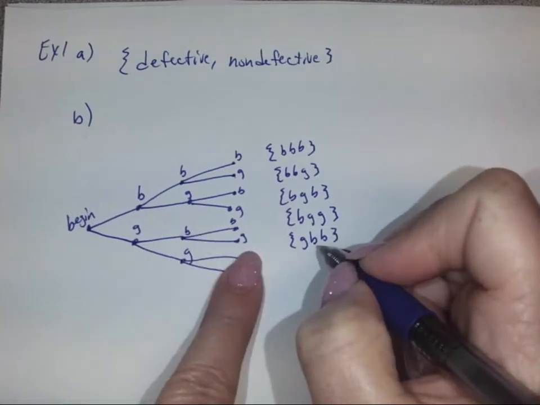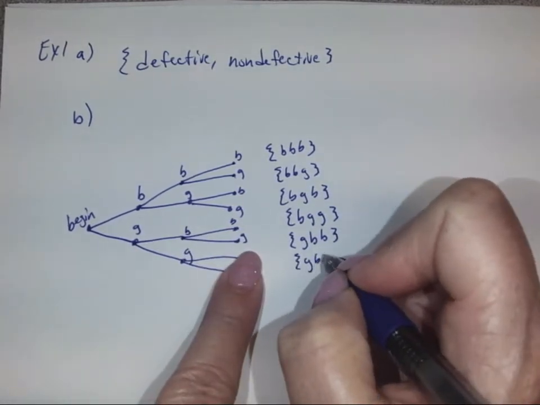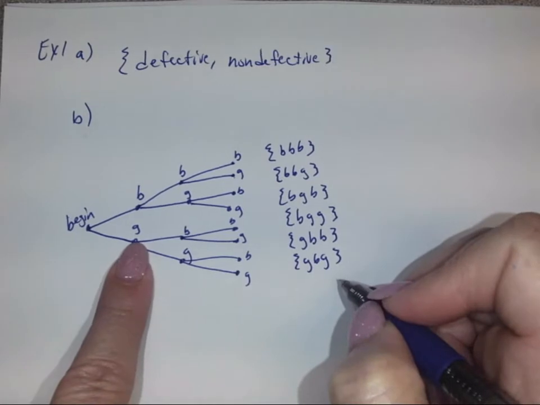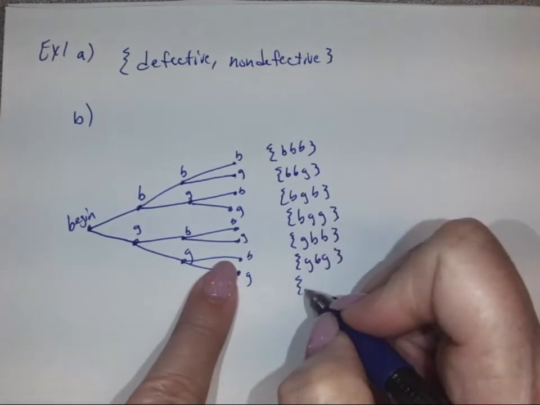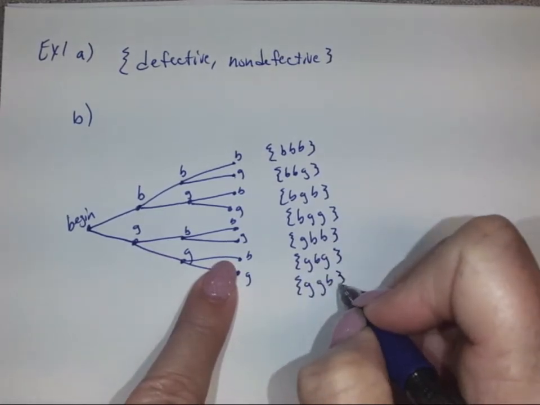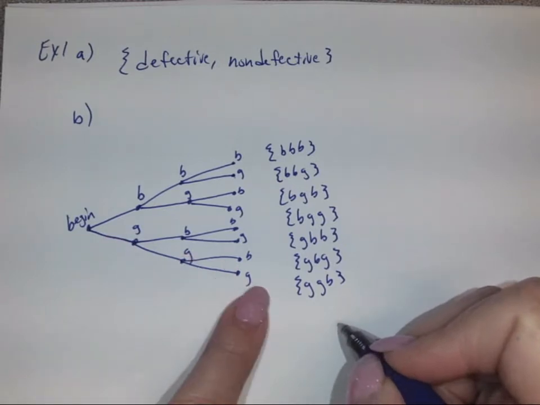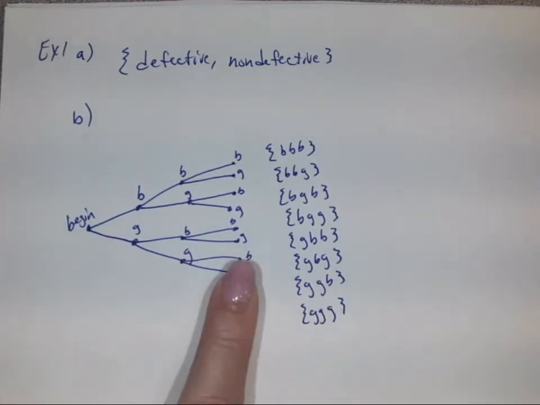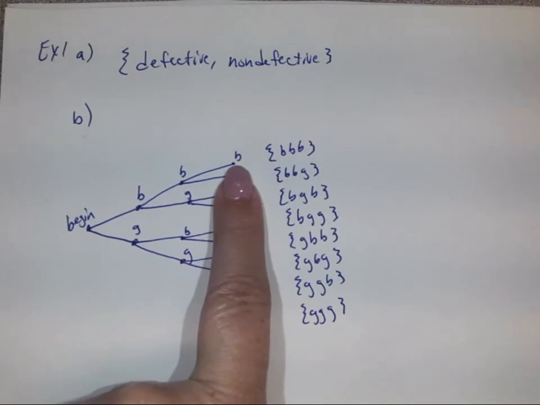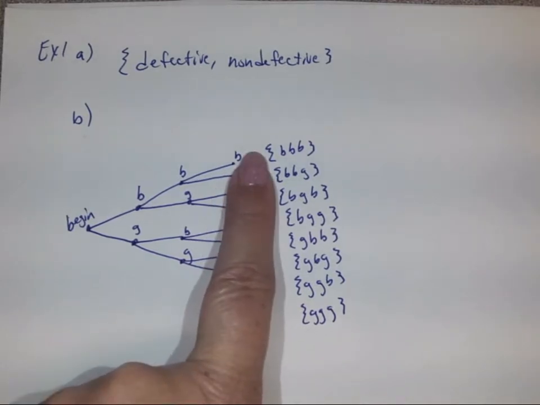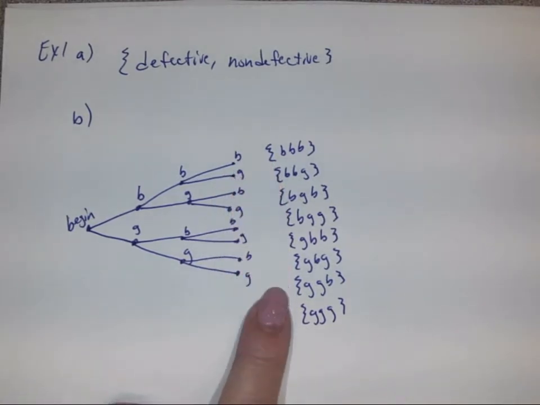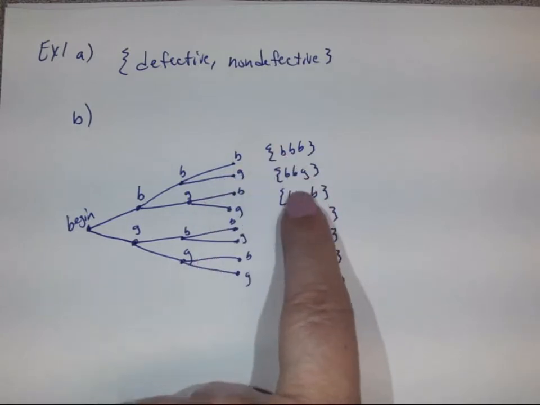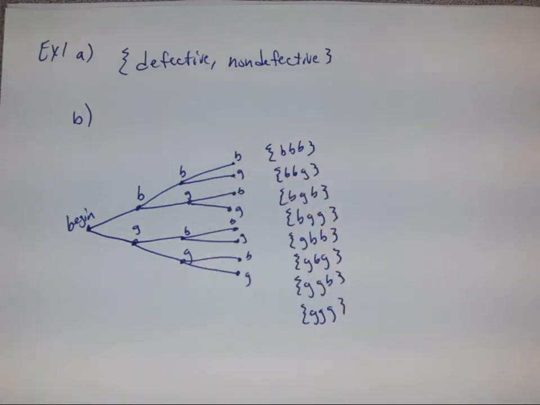A girl, boy, girl. A girl, girl, boy. And a girl, girl, girl. So these are our sample spaces. So we have 8 of them, but it's in birth order, so those are the possibilities that we would have.